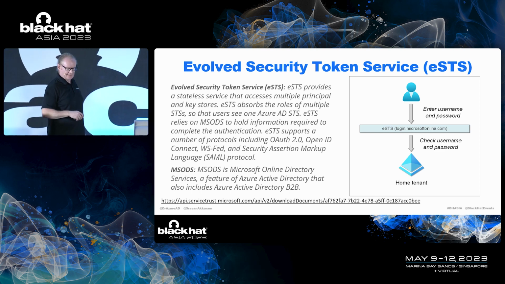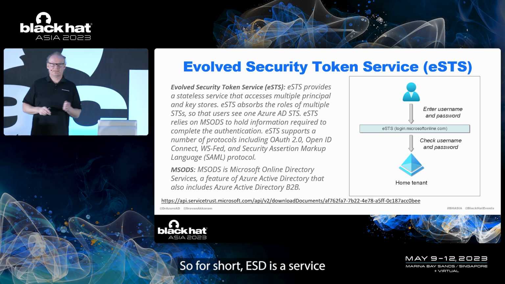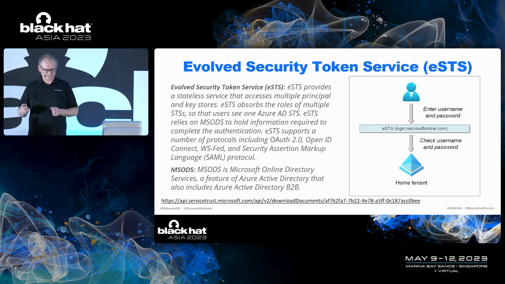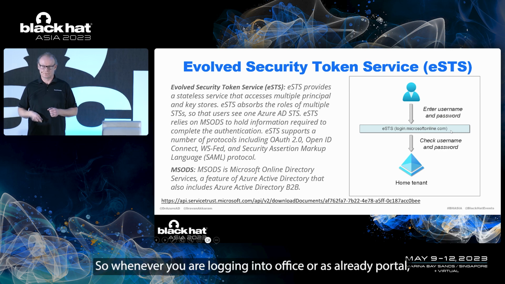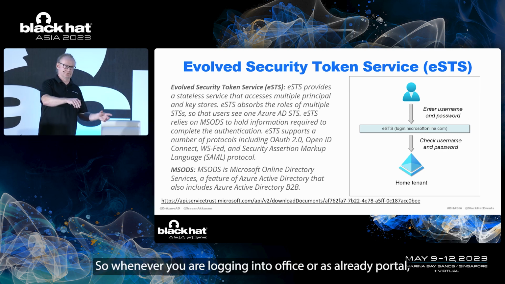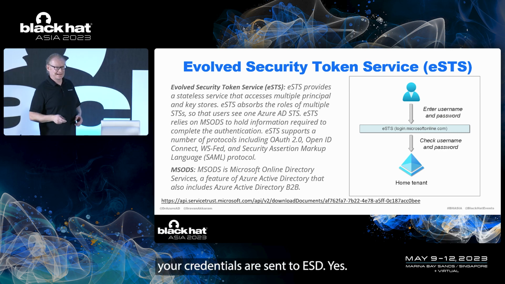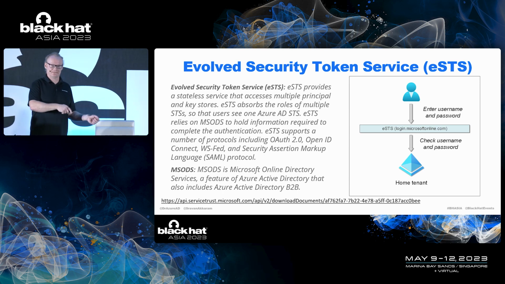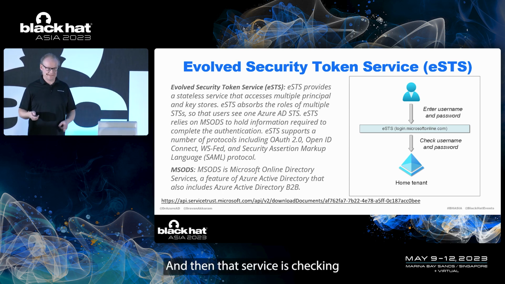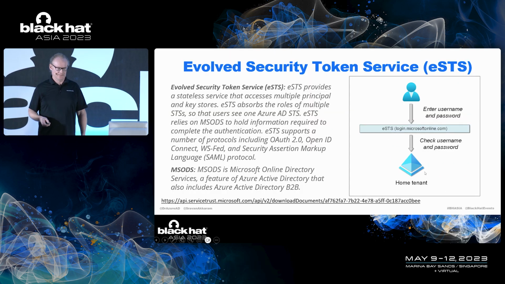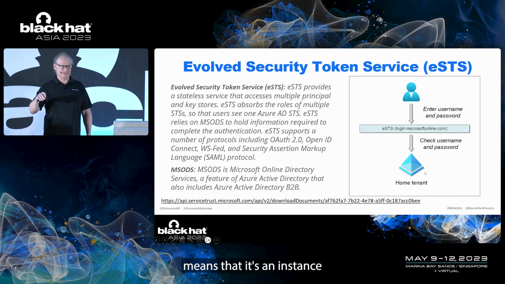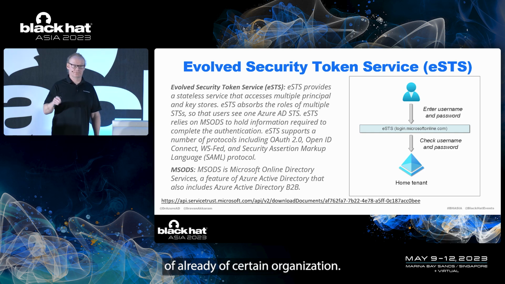In short, eSTS is a service that resides at login.microsoftonline.com. Whenever you are logging into Office or the Azure AD portal, your credentials are sent to eSTS, and that service checks your credentials against your home tenant. And tenant, by the way, means an instance of Azure AD of a certain organization.